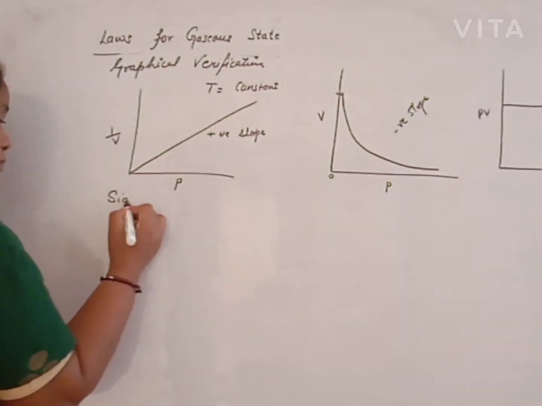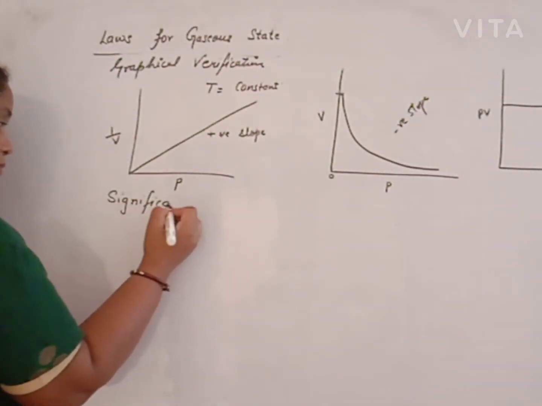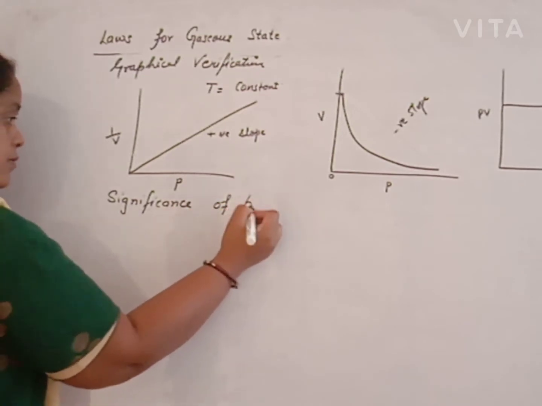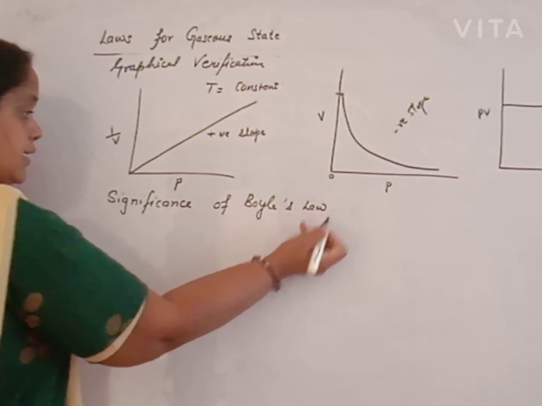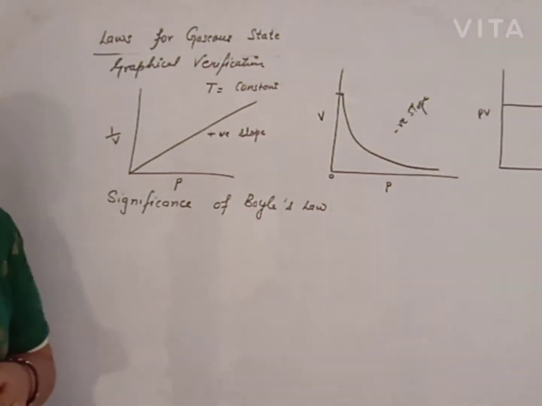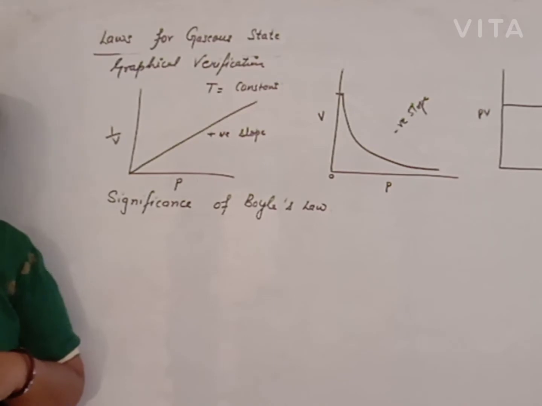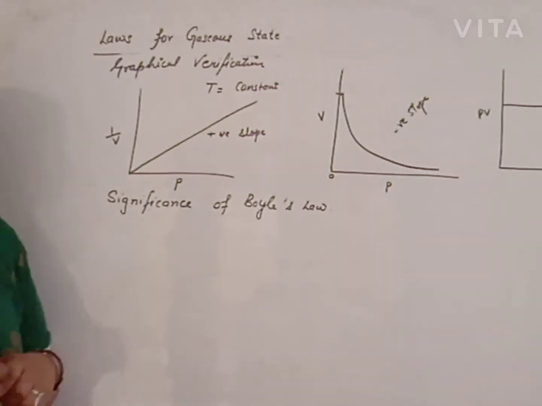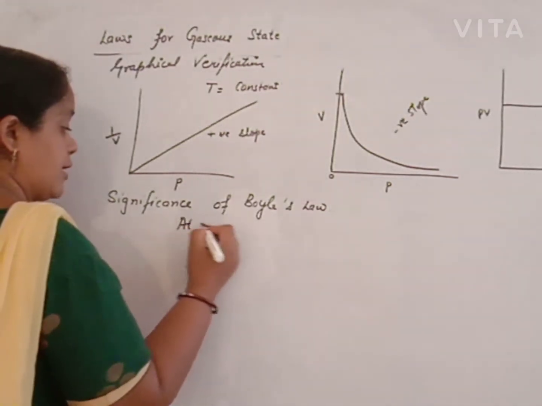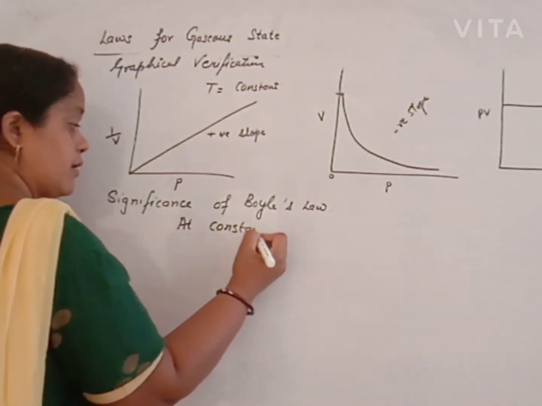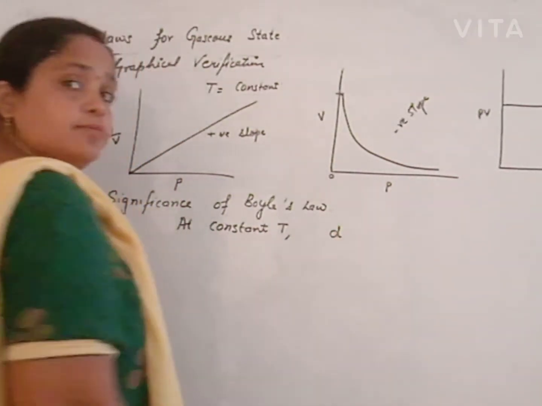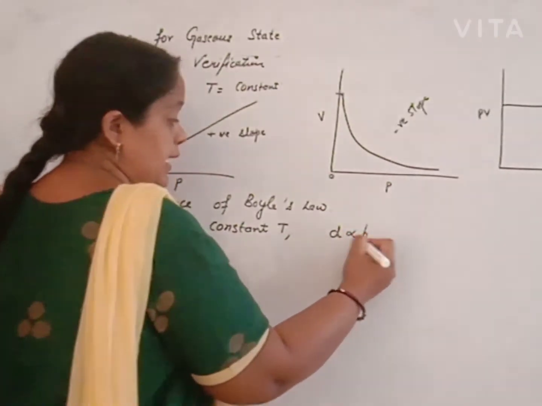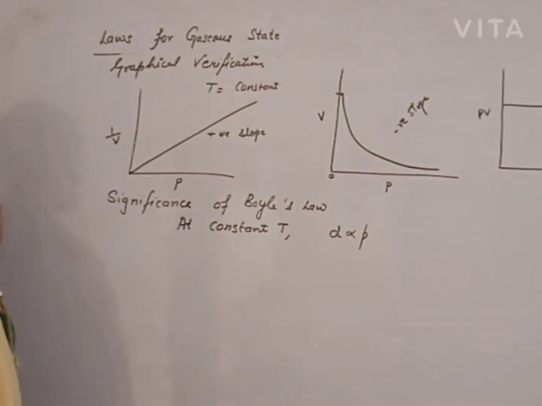The significance is that, at constant temperature, the density of a gas is directly proportional to the pressure applied on that gas.